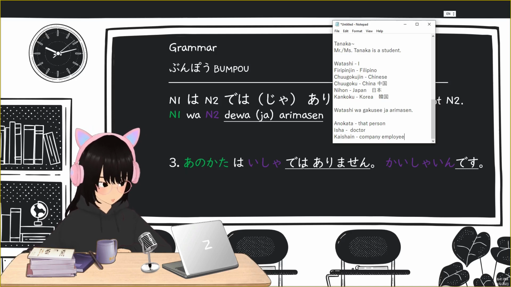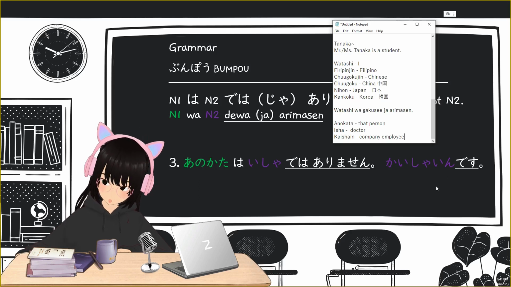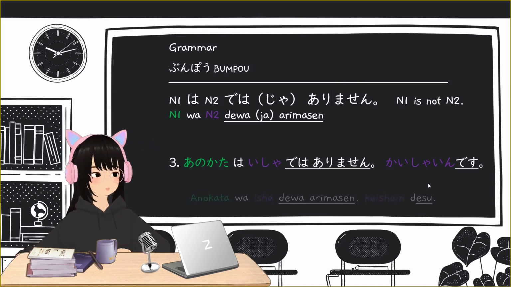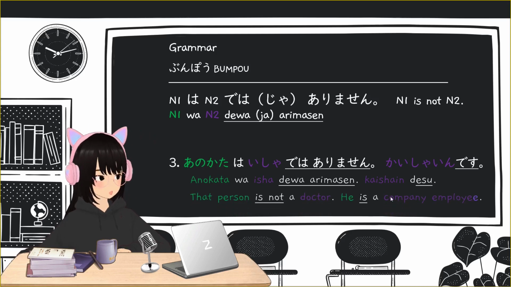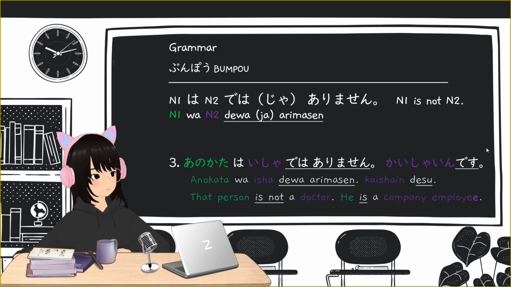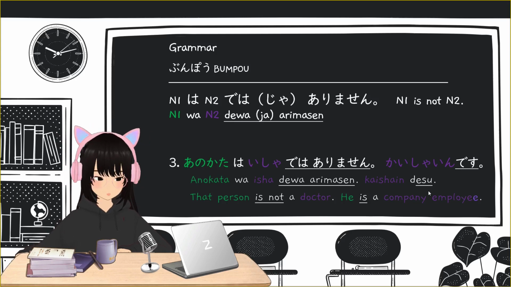Anokata wa isha dewa arimasen, kaishain desu: that person is not a doctor, he is a company employee. Here we have the subject he, but since anokata is more general and we don't know if it's a man or a woman, we will just assume that it's a man.